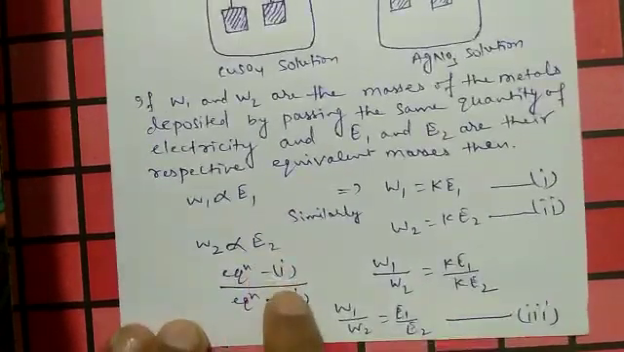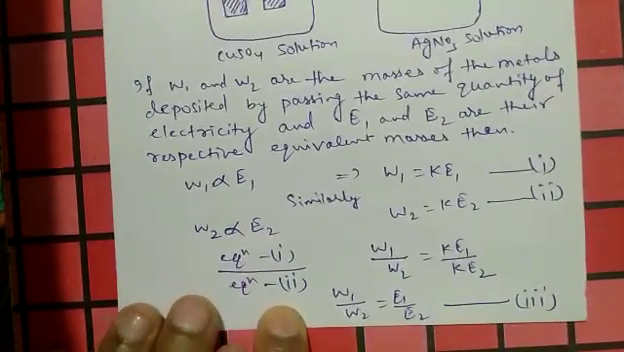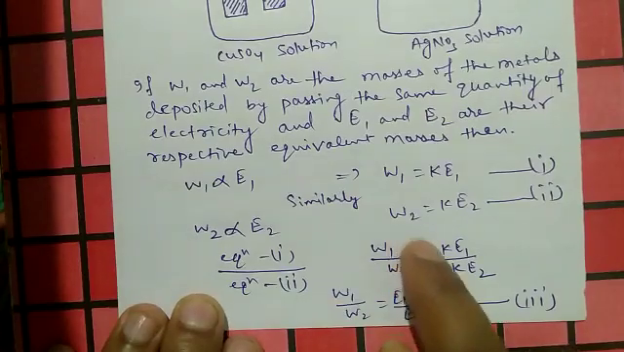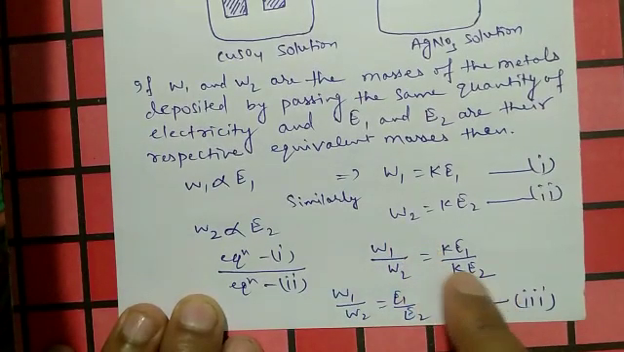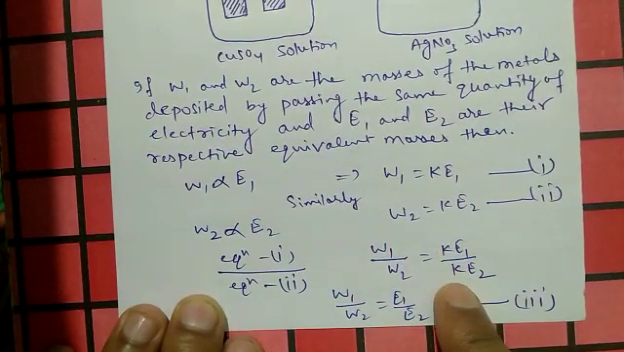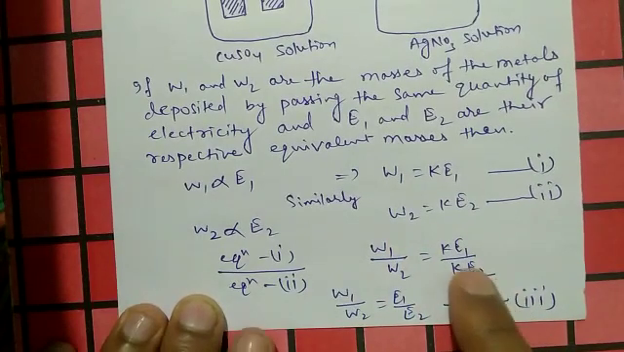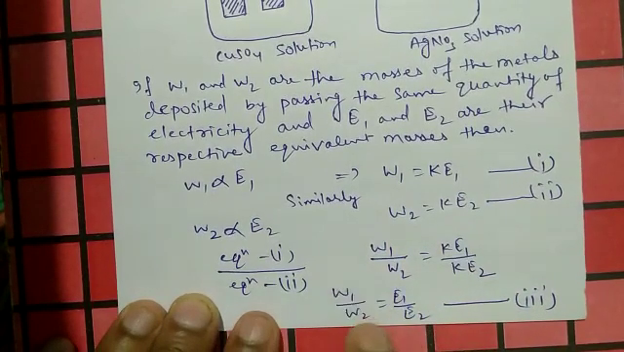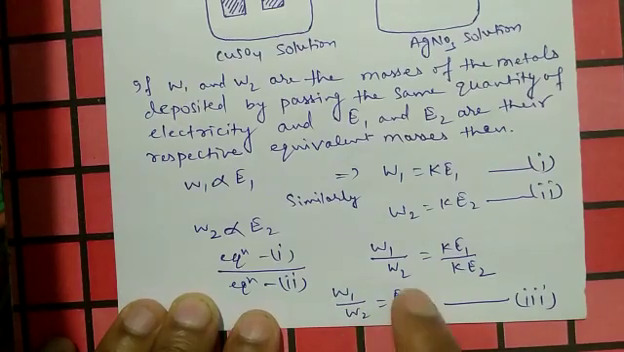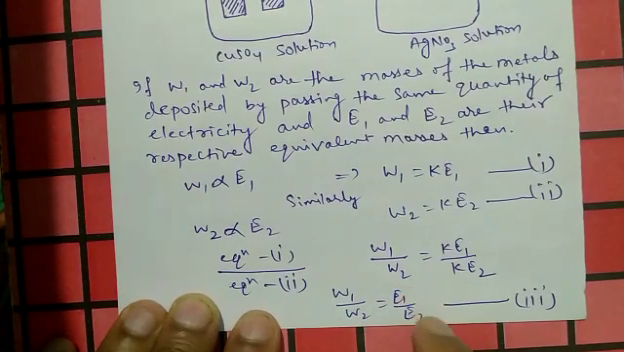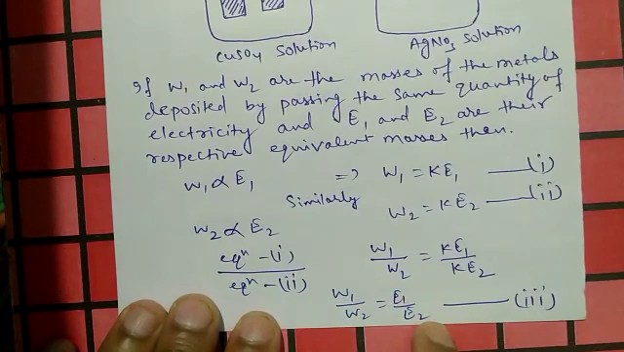So we will divide equation 1 by equation 2. Here we will get W1 by W2 is equal to K E1 divided by K E2. So K is cancelled, and we get W1 by W2 is equal to E1 by E2. This is the conclusion of Michael Faraday's second law. Thank you.